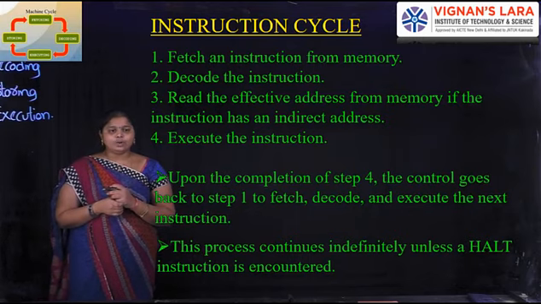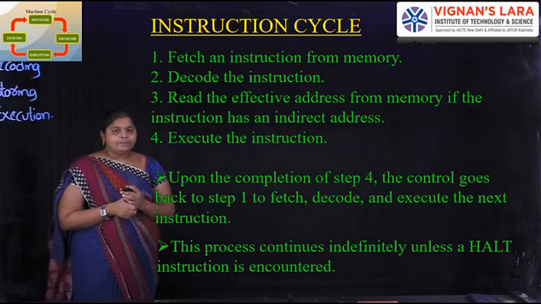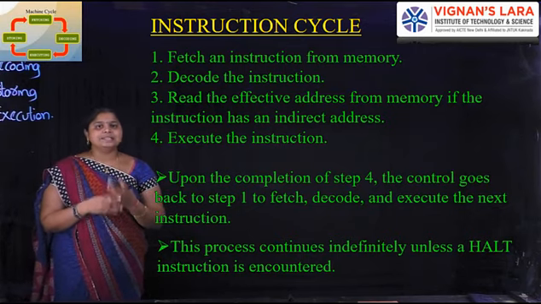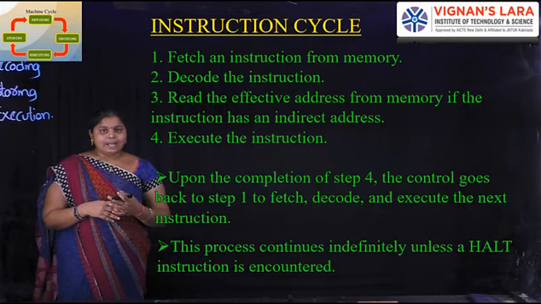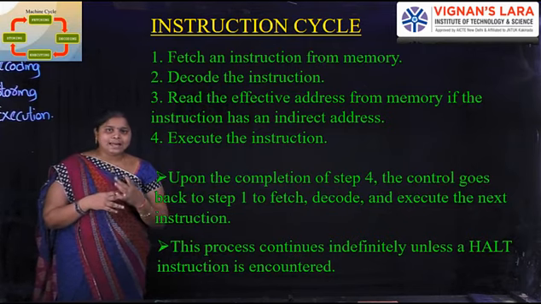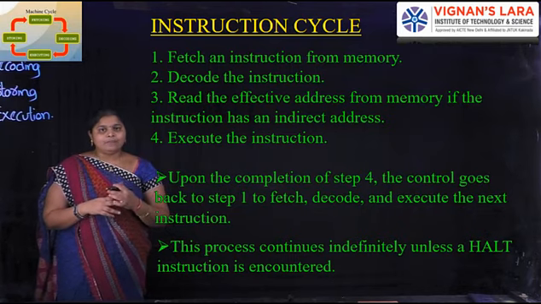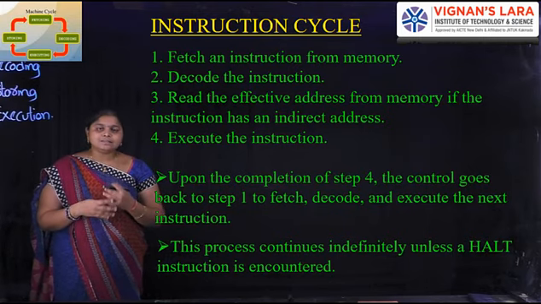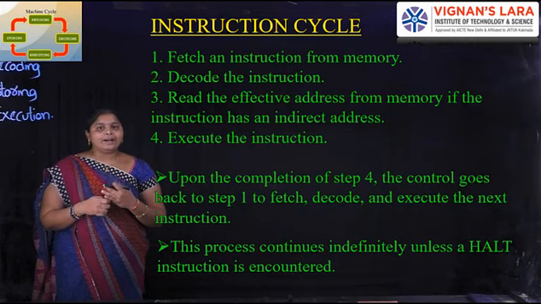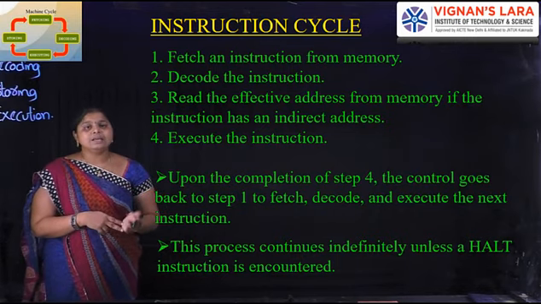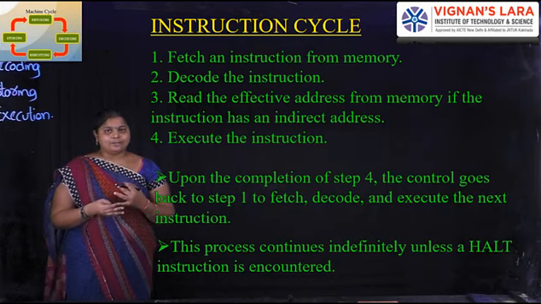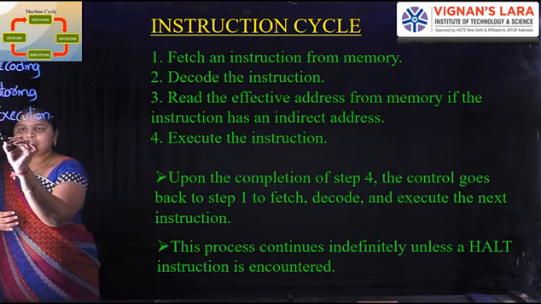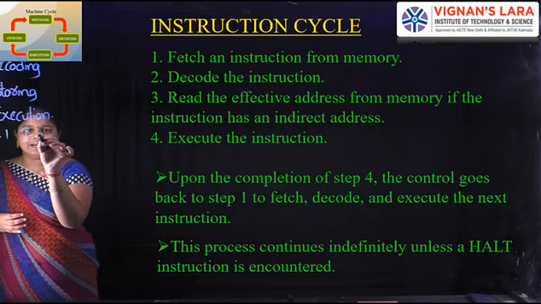Next, read the effective address from the memory. For example, take one program. Every program may have an indirect address. Where the indirect address is located can be determined by using this read effective address step. We have to identify whether it is an indirect address or a direct address. An indirect address is represented by 1, and a direct address is represented by 0.